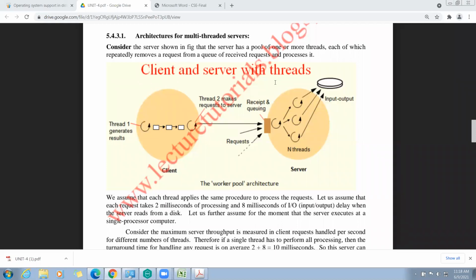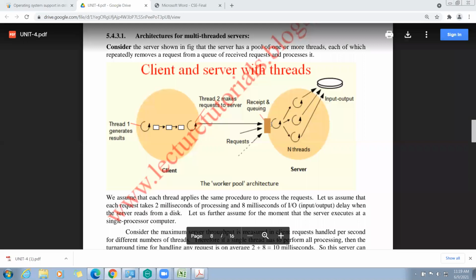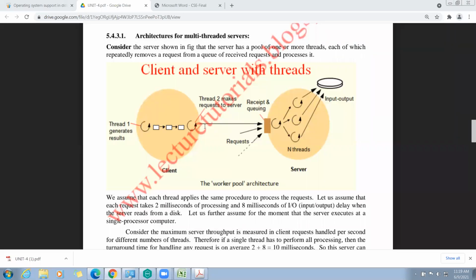See here in this architecture we are having 2 threads in the client process. One thread is responsible for generating requests to the server process, and one thread is responsible for generating the results. This is the thread which makes requests to the server.